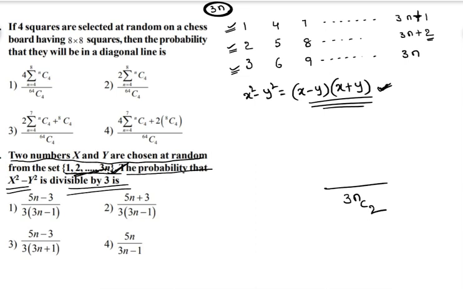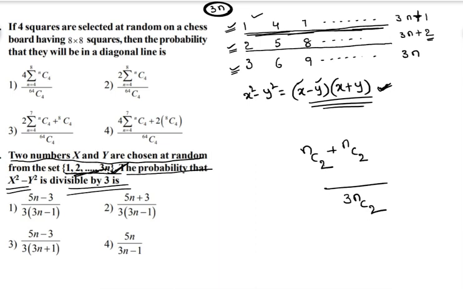This is divisible by 3 means what? You can observe from these n numbers, select any two numbers, their difference is a multiple of 3. Similarly, from the other n numbers you can select any two, their difference is a multiple of 3. Similarly, here also.